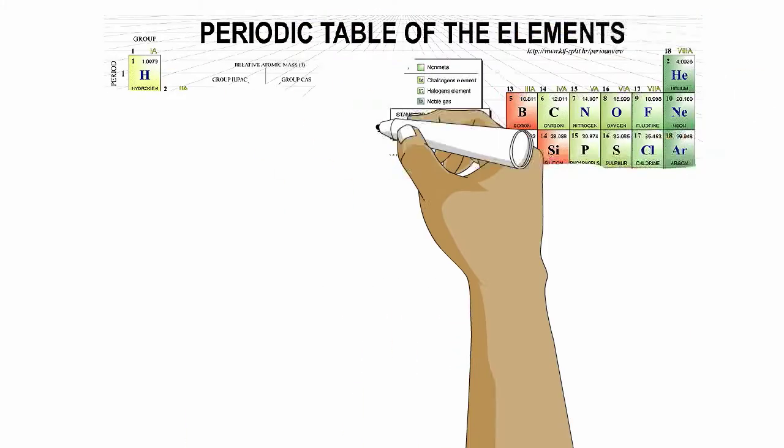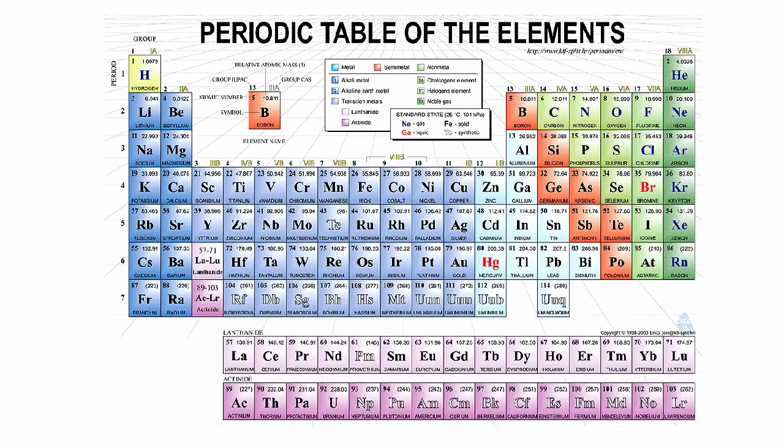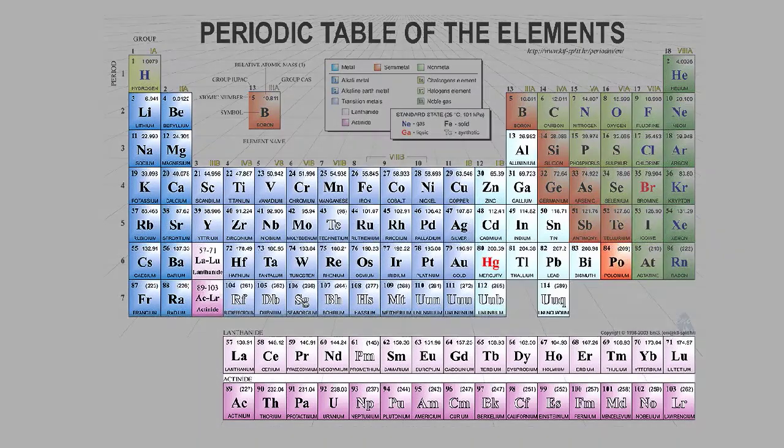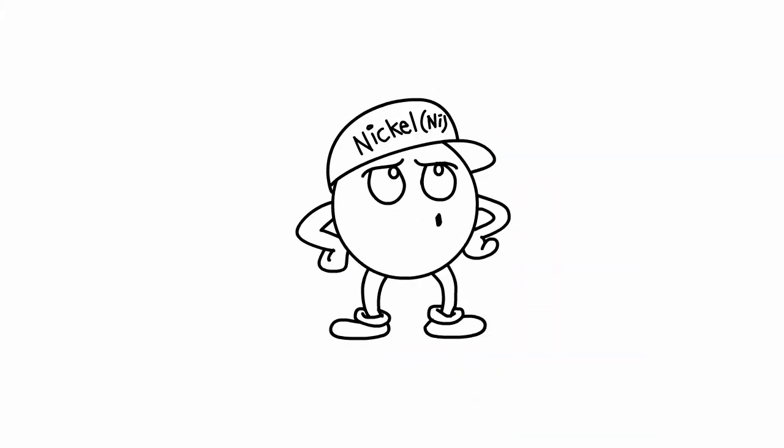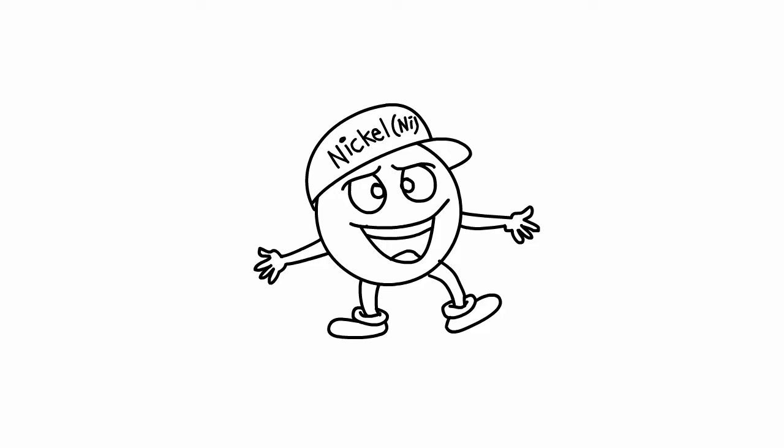The periodic table is a list of the elements. There are only about 100 different elements, and about half of these are metals. The rest are non-metals. An element cannot be broken down into a simpler substance by ordinary chemical means.